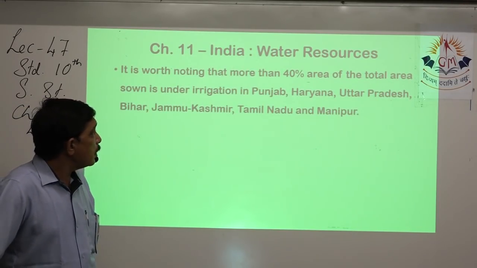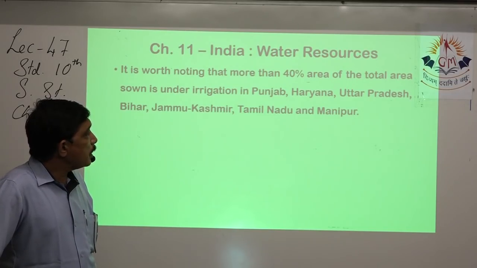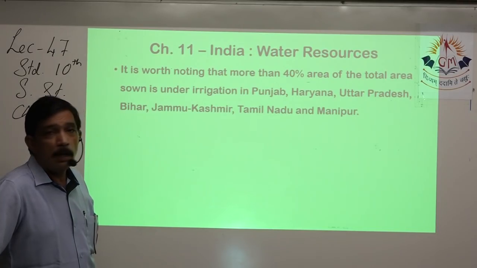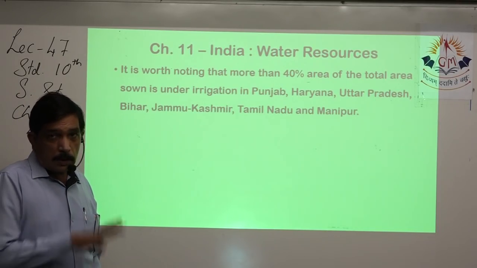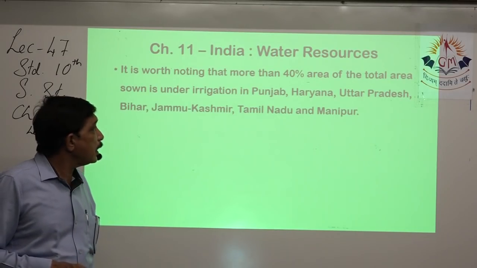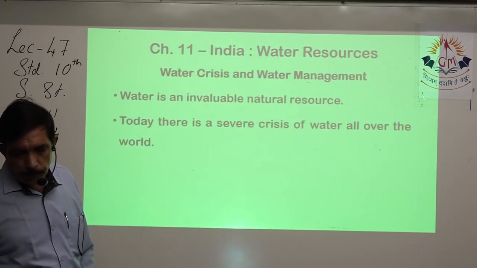Forty percent of the total area under irrigation is in Punjab, Haryana, Uttar Pradesh, Bihar, Jammu and Kashmir, Tamil Nadu and Manipur. All these states together make up 40% of the total area under irrigation.